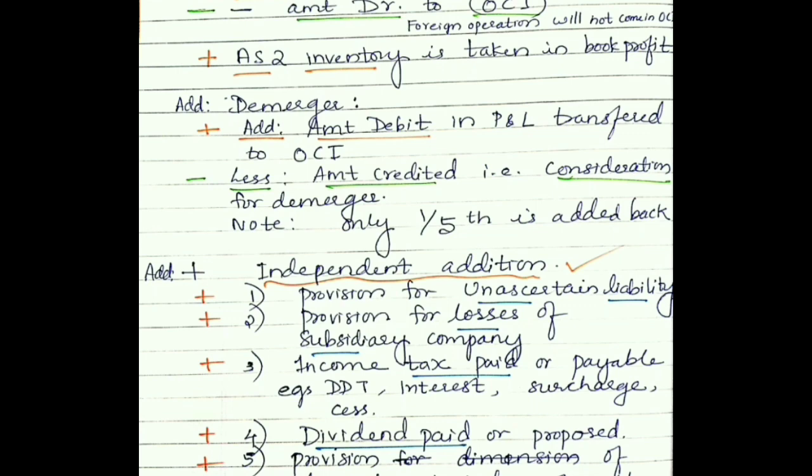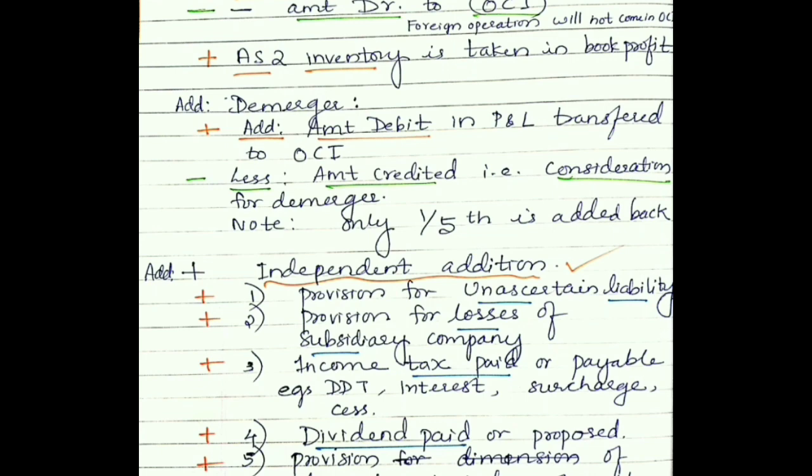As we know, AS 2 deals with inventory. Inventory is considered under book profit. Next is demerger. Demerger is nothing but splitting our own company into smaller companies, making a resulting company and a demerged company. So it is another form of merger and amalgamation.